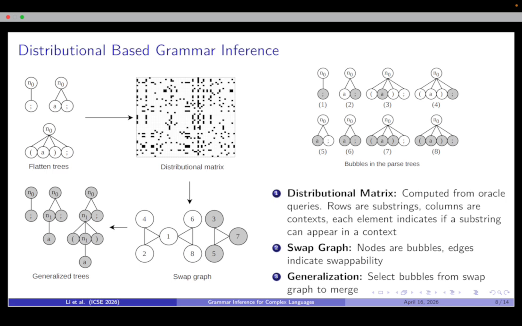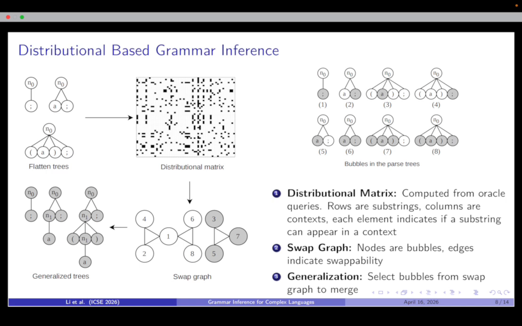The distributional matrix represents substring-context relations. It is constructed from all substrings and all contexts extracted from the current example set. Rows correspond to substrings and columns correspond to contexts.